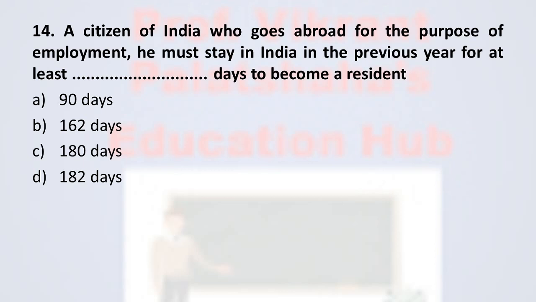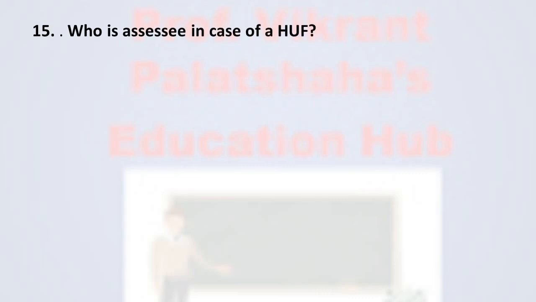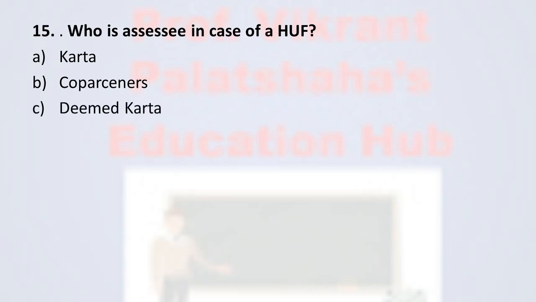Next, question number 15. Who is the assessee in case of a HUF, that is Hindu undivided family? Option A, Karta; option B, corporations; option C, deemed Karta; and option D, individual. And the correct option here is option A, Karta. In case of HUF, the assessee is Karta.